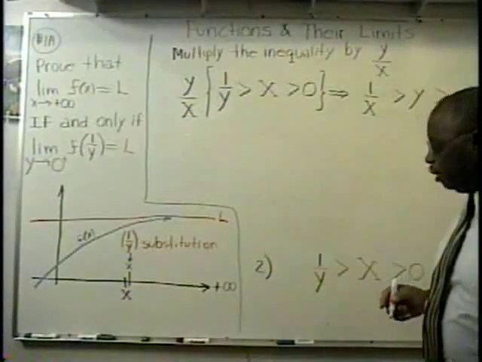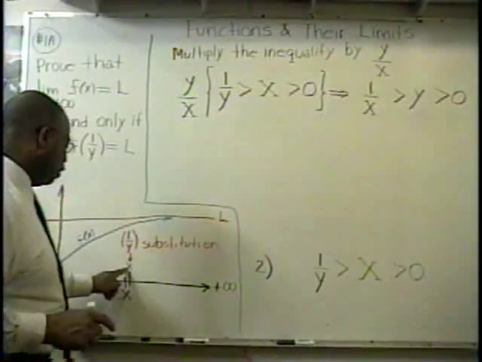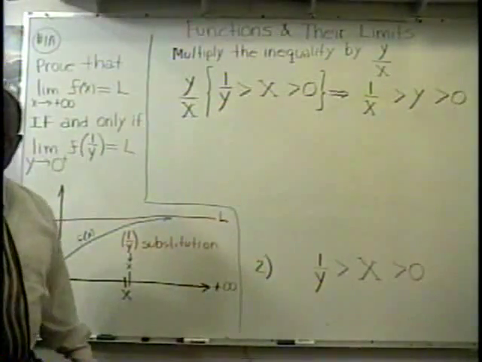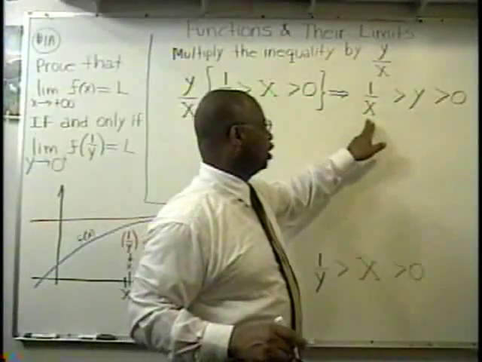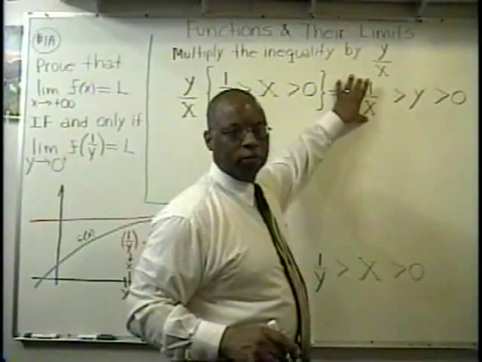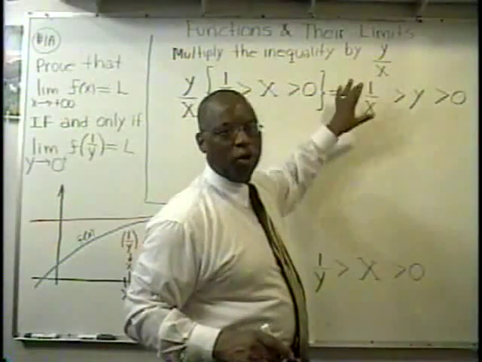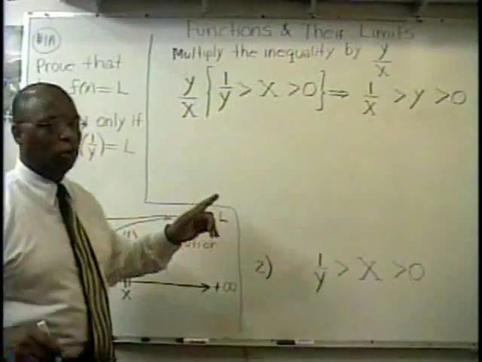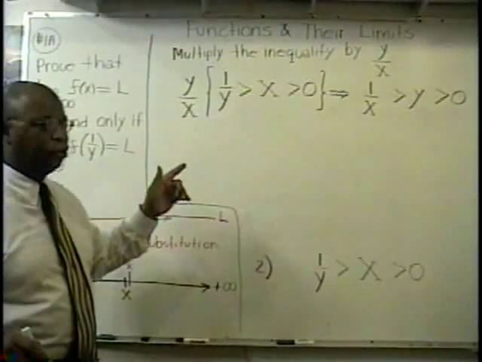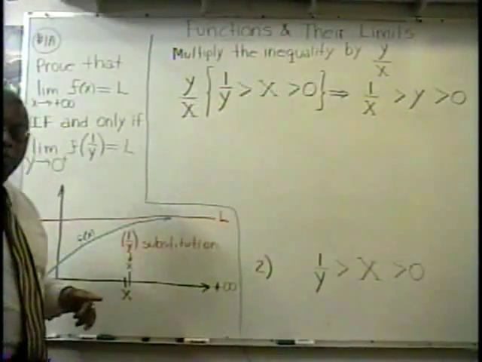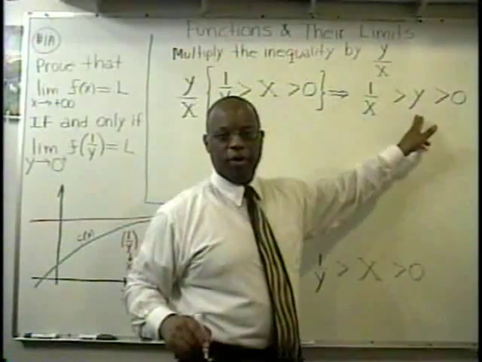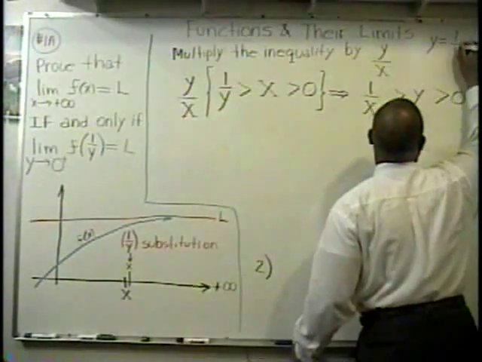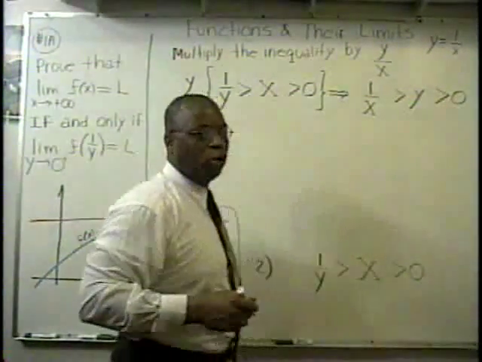All right? Now remember, from the original graph, both of these numbers, the x and the capital X, are approaching positive infinity. So now, as this is approaching positive infinity, this quantity is getting smaller. And now notice as well that when I said let x equal 1 over y, y is now equal to 1 over x, and since x is also approaching infinity, this is also getting smaller, because remember that by interchanging the places, y is now equal to 1 over small x.